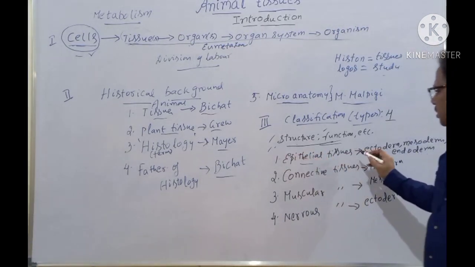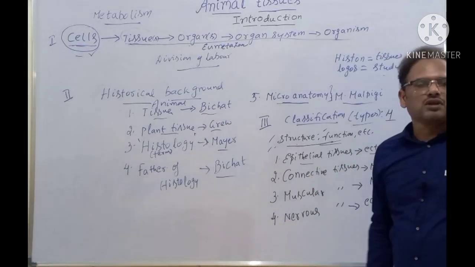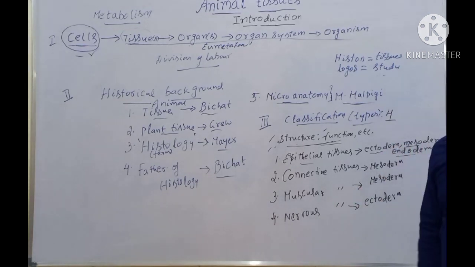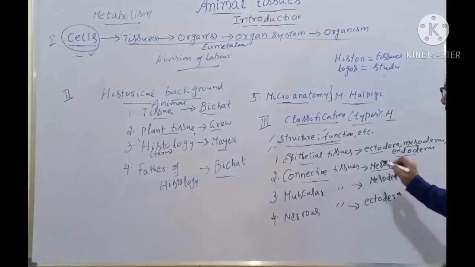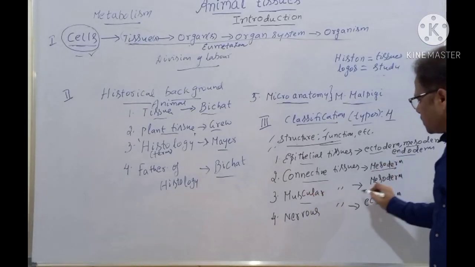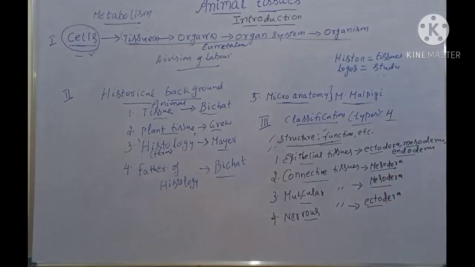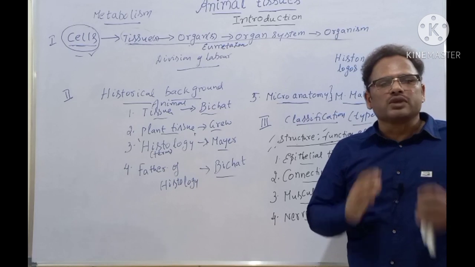Epithelial tissues can be derived either from ectoderm, some of them from mesoderm, and some of them from endoderm. Next one is connective tissues derived from mesoderm, muscular tissues also from mesoderm, and nervous tissues from ectoderm. See here, there is no hard and fast rule that so and so tissue is derived only from this one.